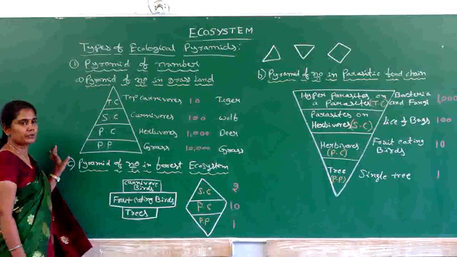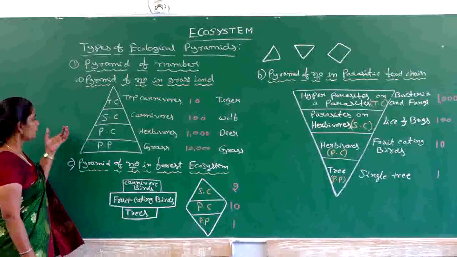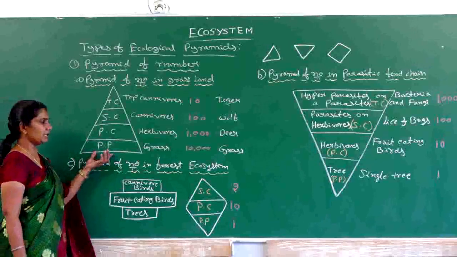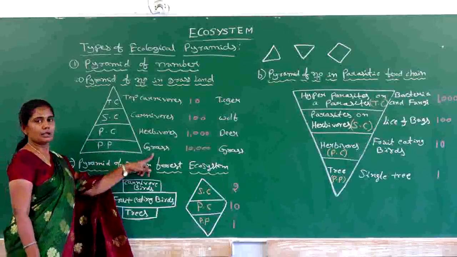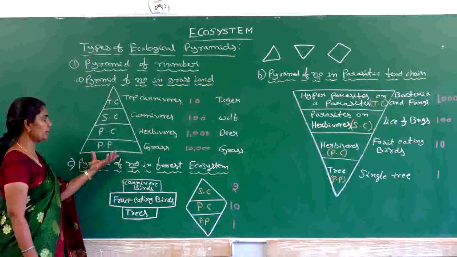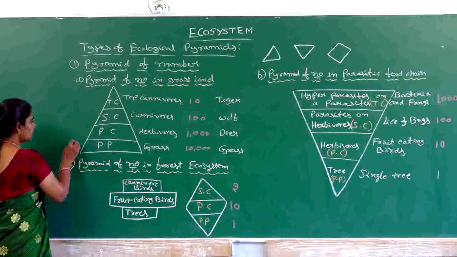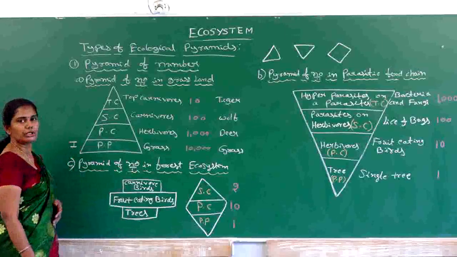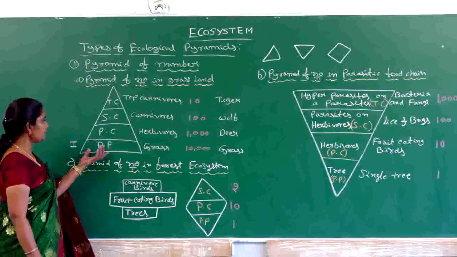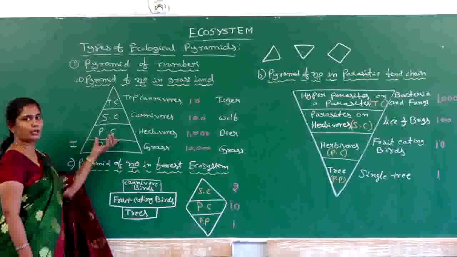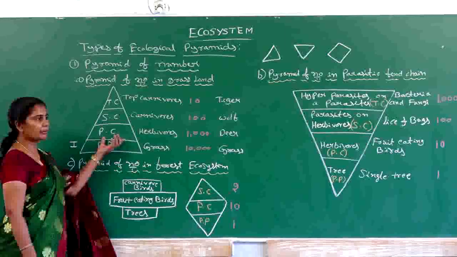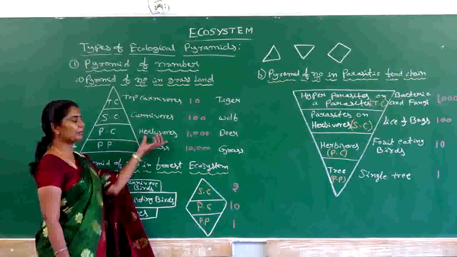When we observe this, the major primary producers in a grassland are the grasses. These occupy the first trophic level. The second trophic level is occupied by the primary consumers, and the primary consumers are the herbivores.